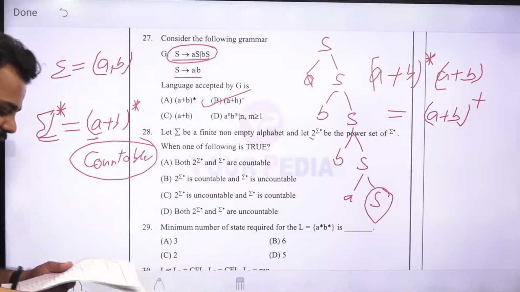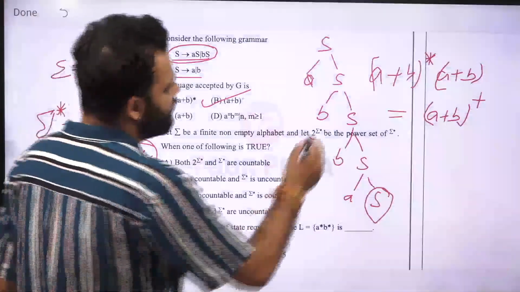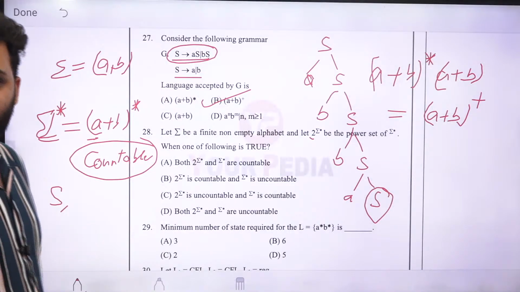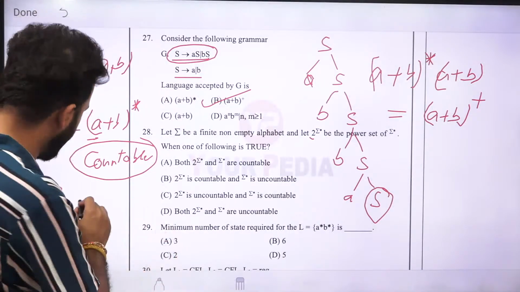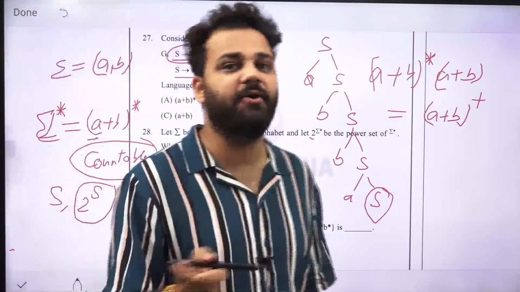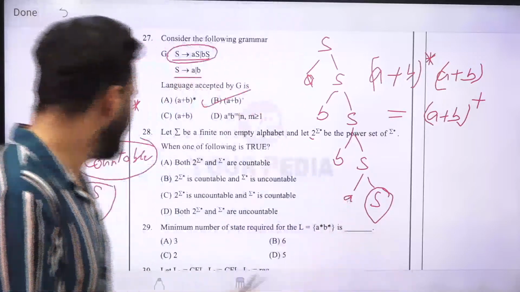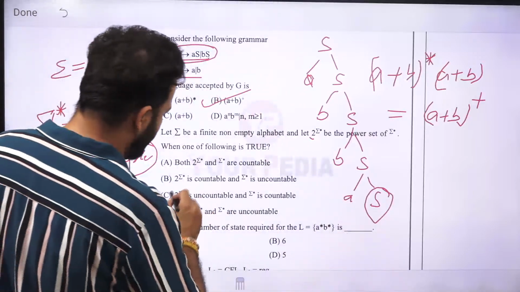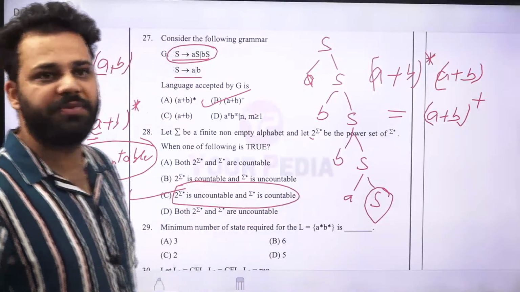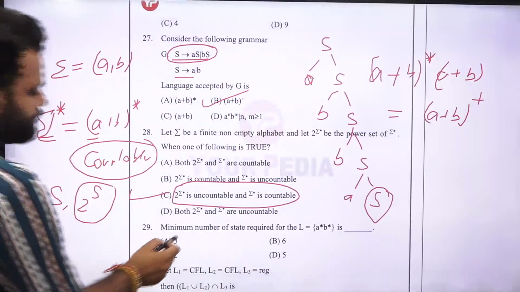Now there is a theorem, Cantor's theorem. Cantor's theorem says that if you have a set S which is countable, then 2 raised to power S will be uncountable. The power set of a countable set will be uncountable. So sigma star is countable, 2 raised to power sigma star is uncountable. So the correct option will be option C. Understood? This theorem is called Cantor's theorem.